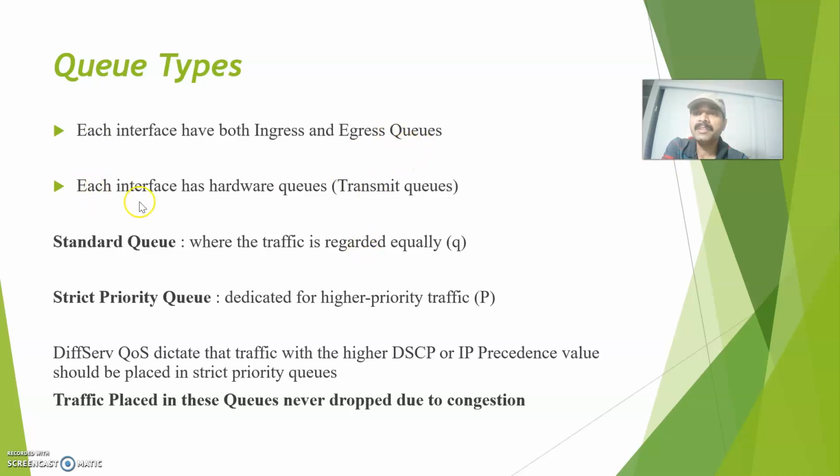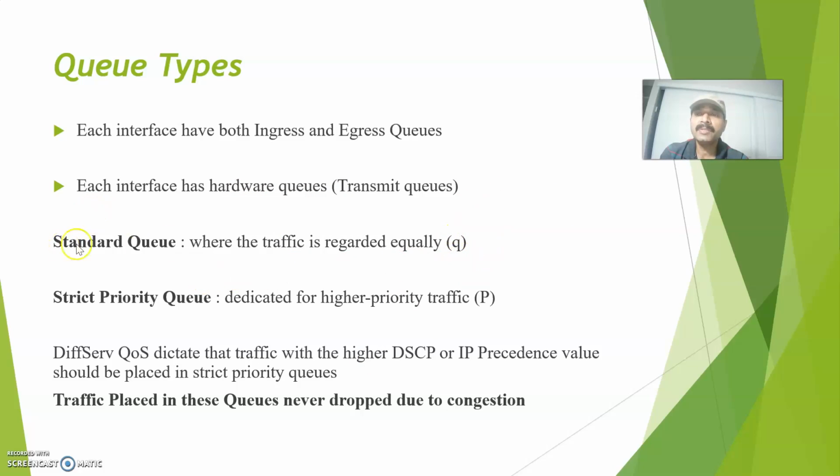Each interface has a hardware queue and a software queue. What is a hardware queue? The hardware queue always processes in a first in first out model, in the order they are received. Always the first will be prioritized first. This hardware queue does not require any configuration. That is the purpose of the hardware queue. And there are several types of software queues that I'm going to discuss now.